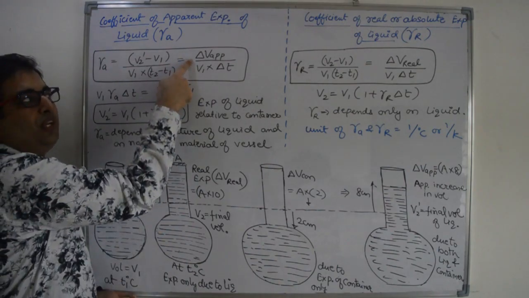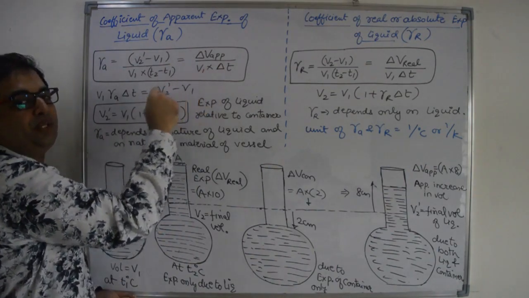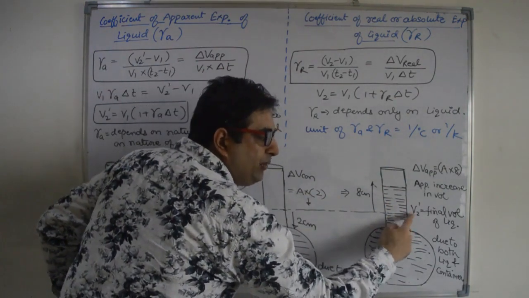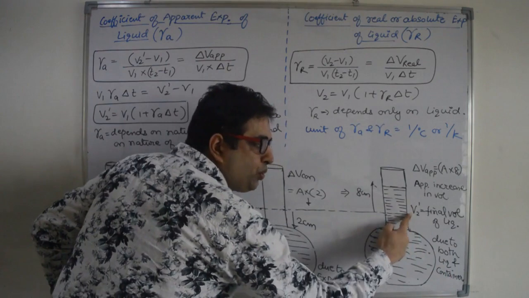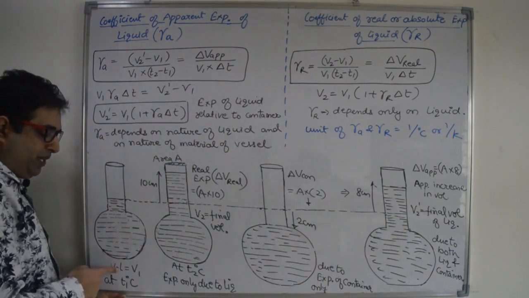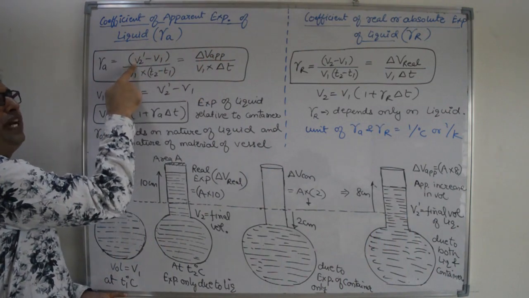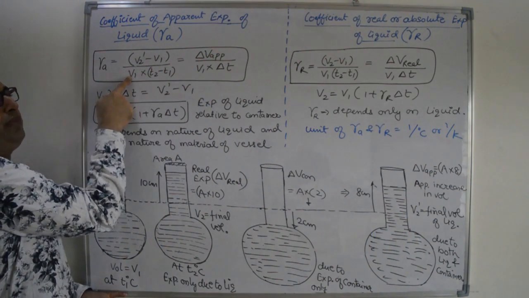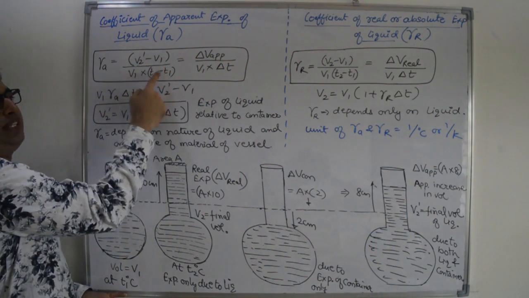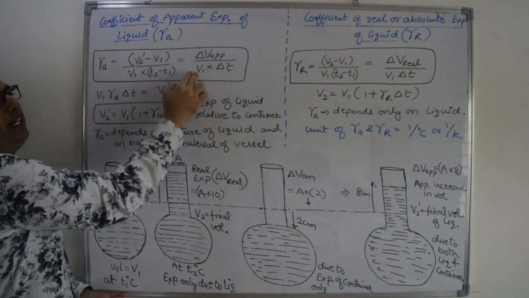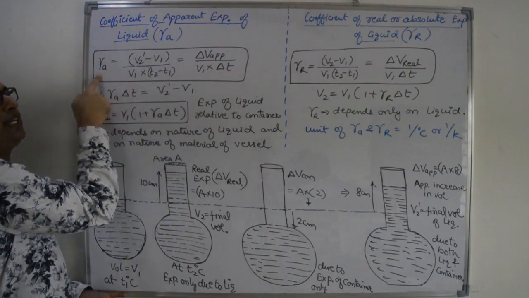Let us suppose the final volume including both effects is V2 dash and the initial volume is V1. So the apparent increase in volume is V2 dash minus V1, divided by V1 into T2 minus T1, that is the increase in temperature. So delta V apparent divided by V1 into delta T is gamma A.